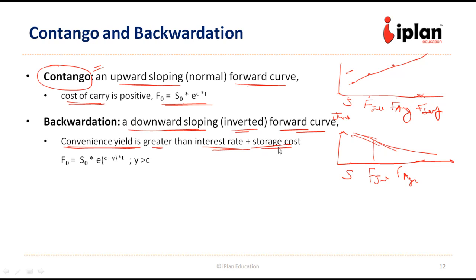So the overall cost of carry c is lower and the convenience yield is higher. So in e to the power c minus y into t, here y is more than c, so this number becomes less than 1. So F naught became less than S naught. So this is the case of backwardation. Now let us take a few questions here.